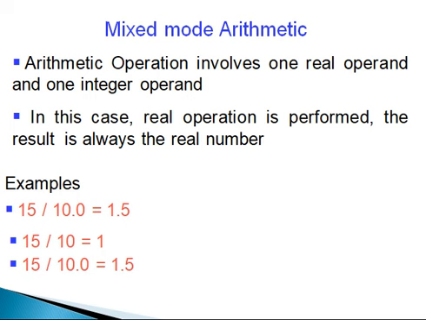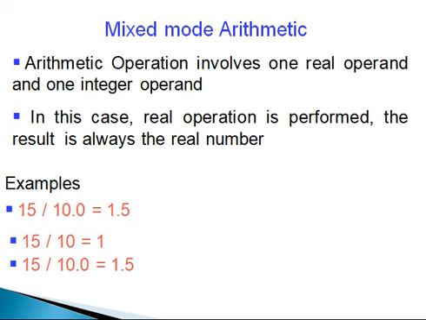For example, 15 divided by 10.0, you will get 1.5. So the real operation is performed, the result is always the real number. So that's why we got 1.5.